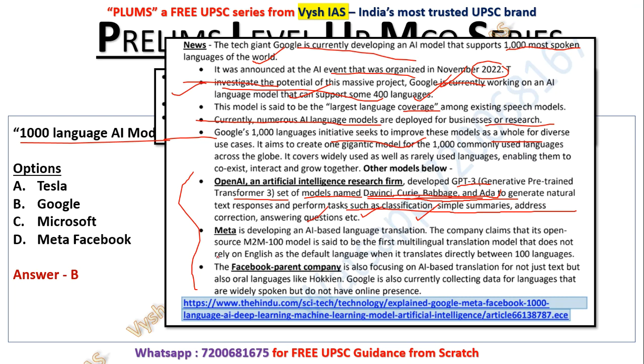That is the process. Now Meta, the Facebook company, is developing a language translation model called M2M100. So like this, match the following can also come, what each company is doing. Meta is also focusing on AI-based translation for not just text, but also oral languages like Hokkien. For that also they are trying some translation model. Google is also currently collecting data for languages that are widely spoken but do not have online presence. So it's not just online presence, every kind of language.